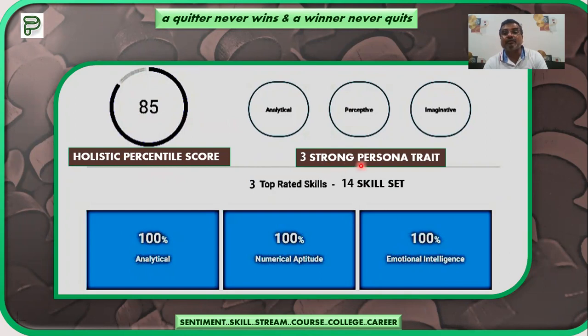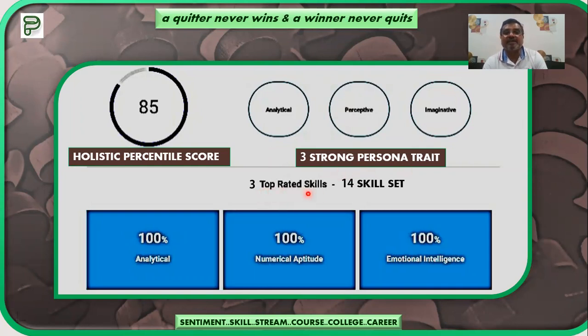Similarly, the three strong persona traits, meaning these are the three personality strengths of that particular child. The child is imaginative, perceptive, and analytical in nature. These three traits will also help you make a correlation with your other skills, so that you can come to a conclusion for making the choice and opting for the career stream or the subject stream.